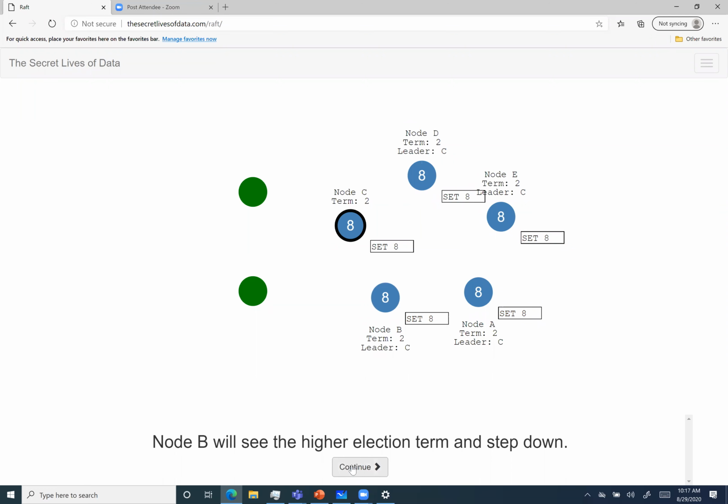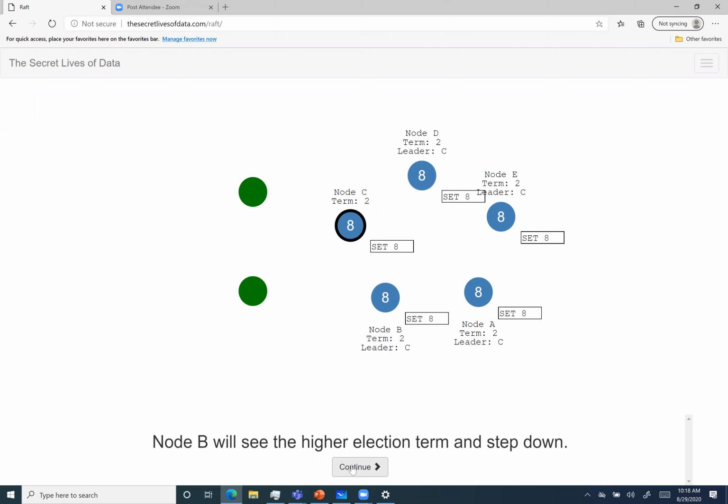So now node C and B are both leaders up till now. They'll send append entries to each other, and node C will see the term number. It was term 1 before, and then it will see, okay, it is coming from a long lost leader. I am not listening to him, and it will just discard that value.